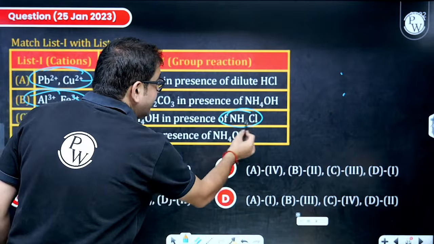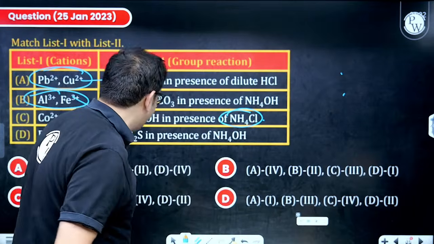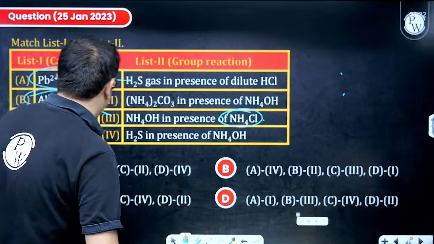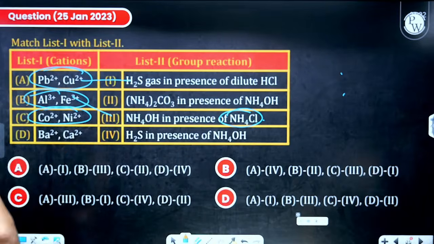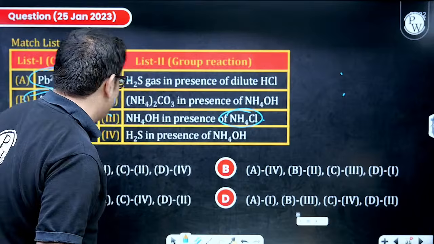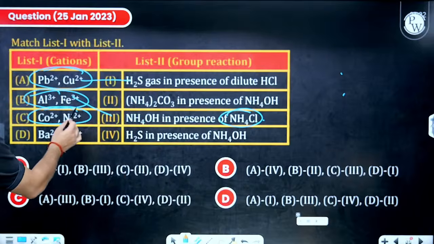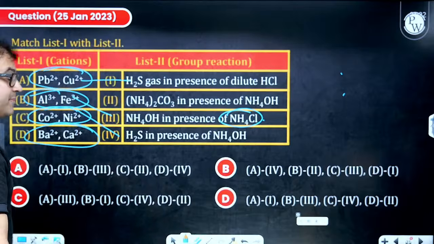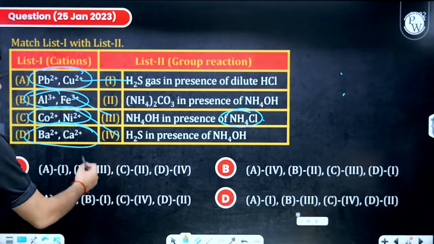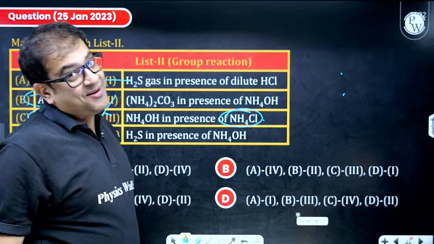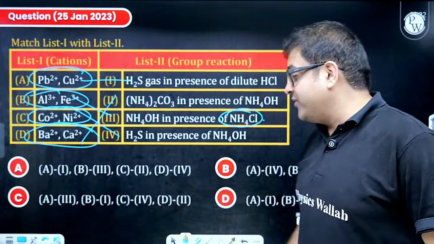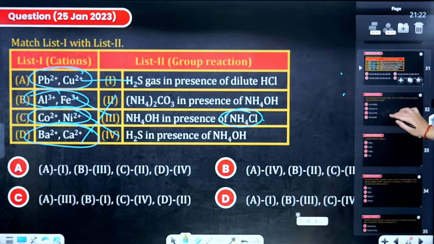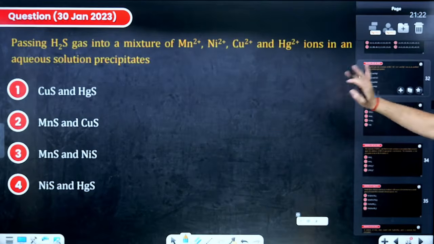You use ammonium chloride, they will be precipitated in form of their hydroxides. So, sir, what about cobalt plus 2? Sir, they are 3D series elements, and these 3D series elements will be precipitated by H2S, but in basic medium. Sir, the alkaline earth metals, beta, they will be dealt with ammonium carbonate and will be precipitated in form of their carbonates.